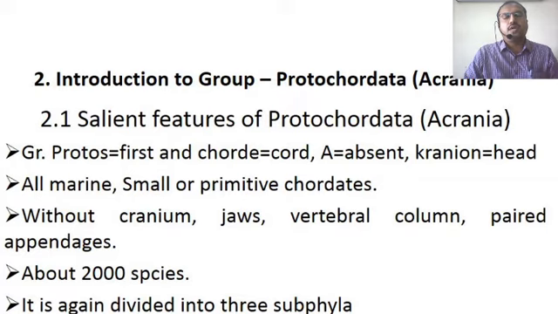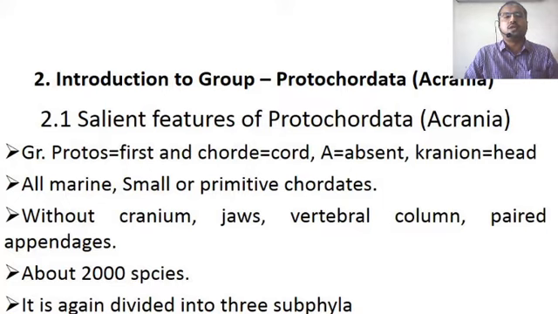All these Protochordates are exclusively marine water individuals. They are smaller in size, and they are primitive chordates. All these Protochordates are lacking the cranium, jaws, vertebral column and paired appendages. So these things are absent. That's why they come under this group Protochordata. There are about 2000 species of Protochordata present on the earth.